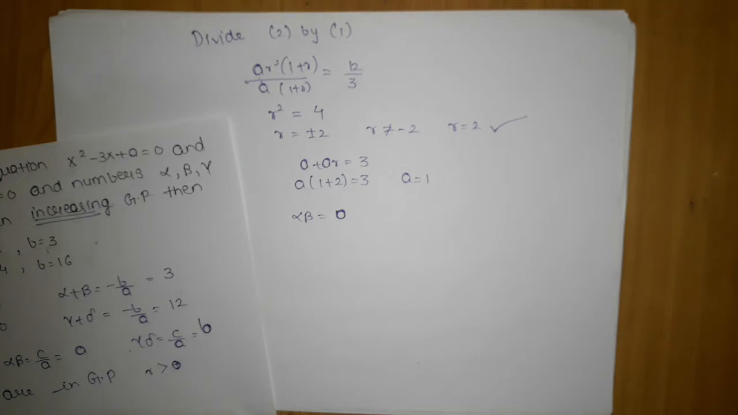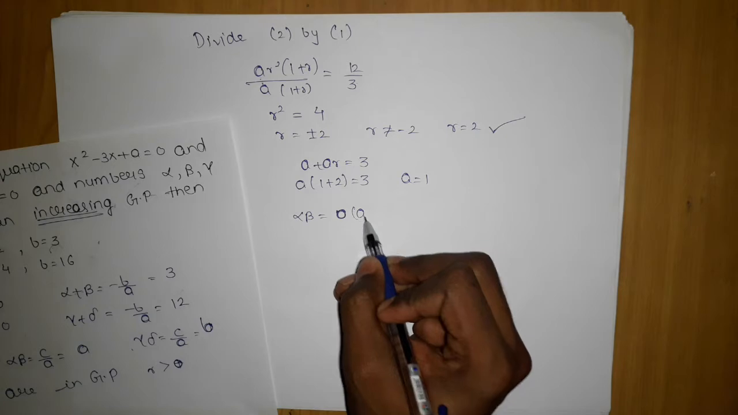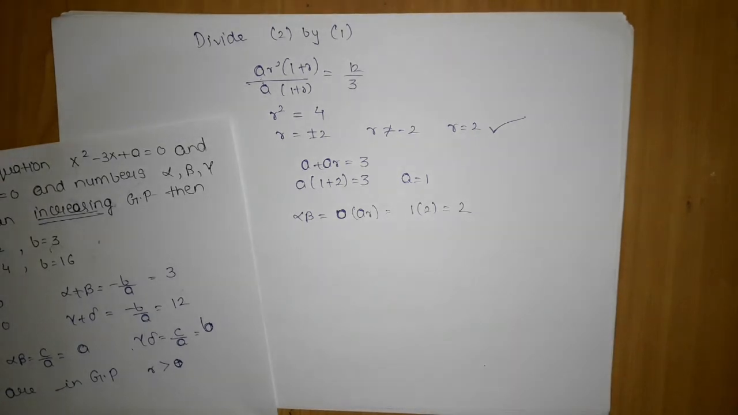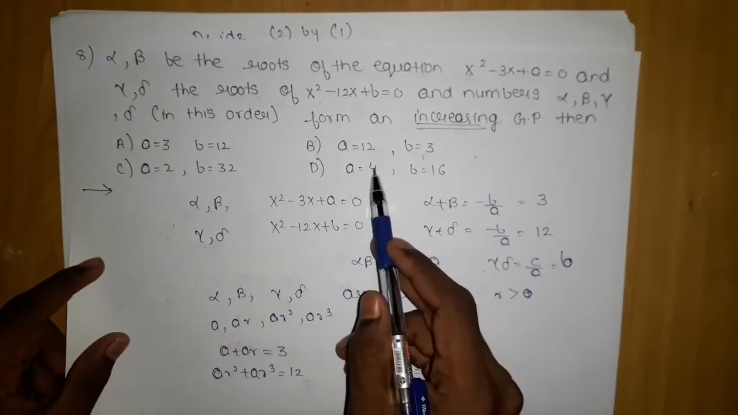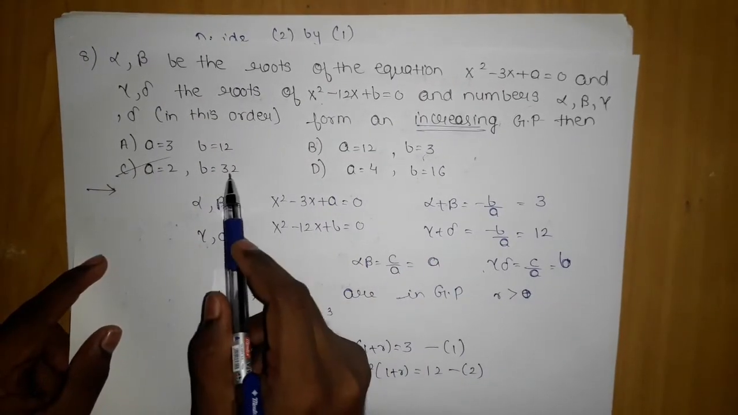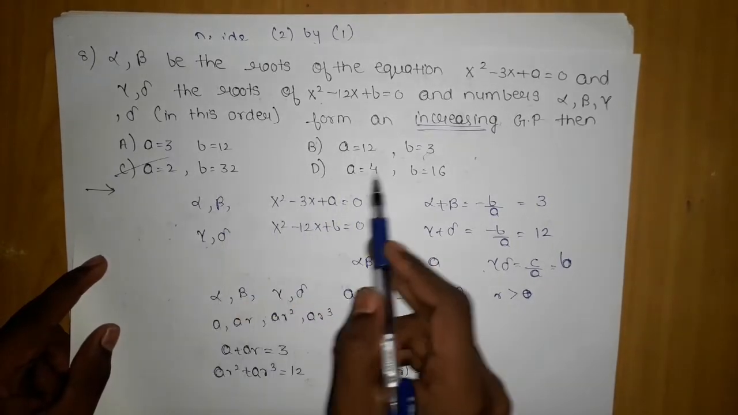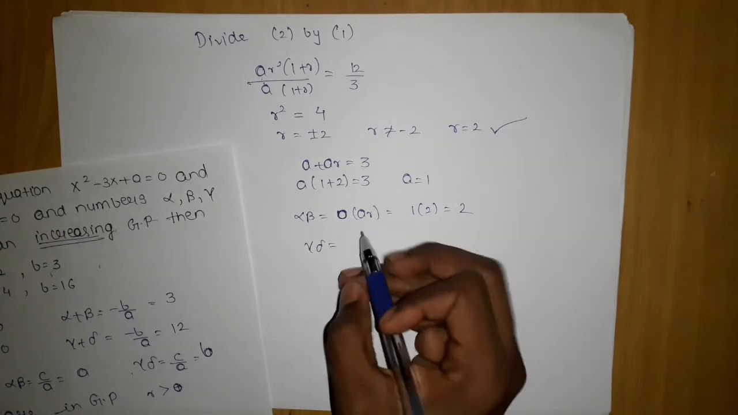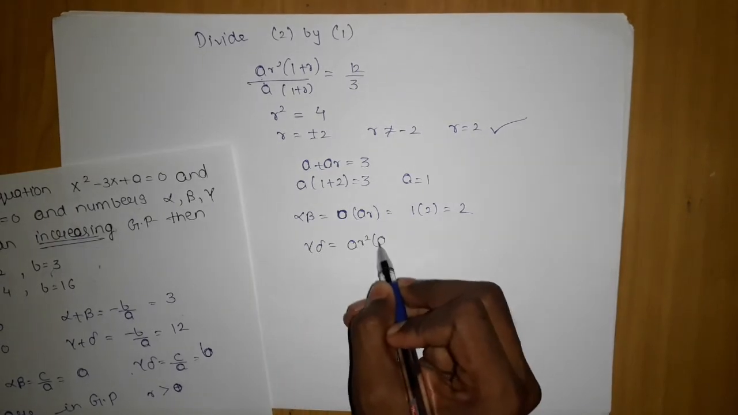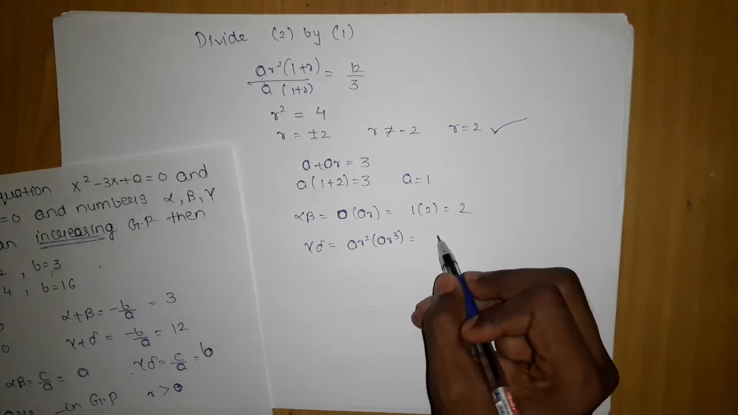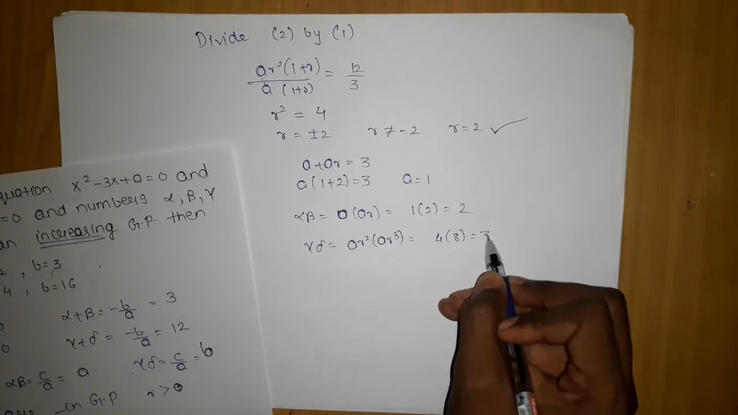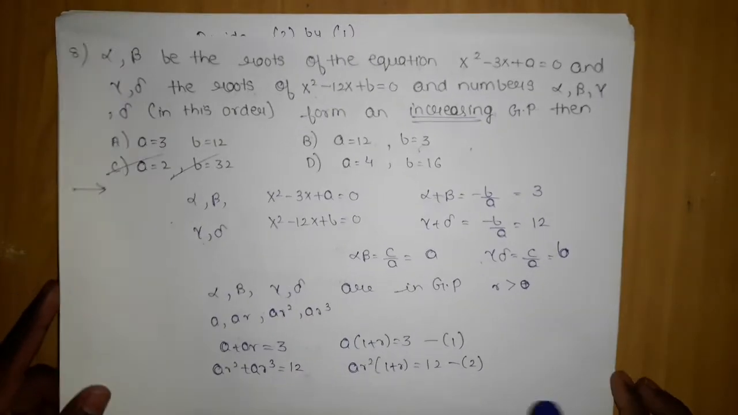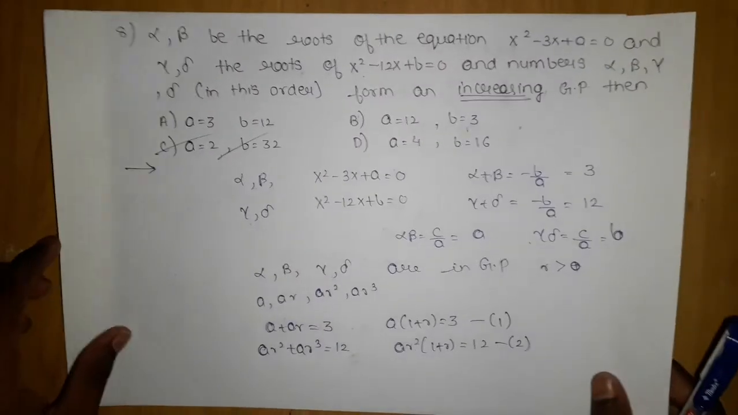So here it will be A into AR, which is nothing but 1 into 2, which is 2. So I got my a equals 2. Now from the options you can easily say that option C is correct, because b equals 32 and a equals 2 is the only such option. There is no other option with a equals 2. But gamma into delta we will also find out: AR square into AR cube, which will give me 4 into 8, which is 32. Okay, so we are done with this problem, just a quadratic application type question.